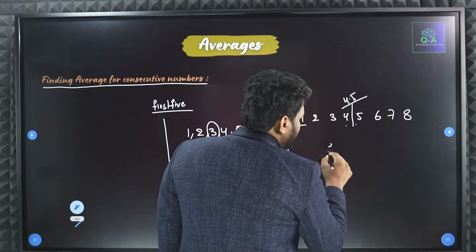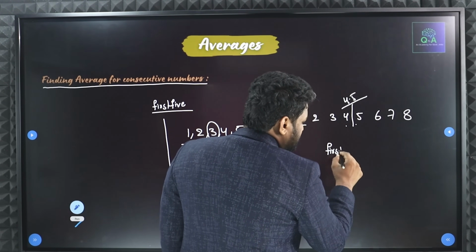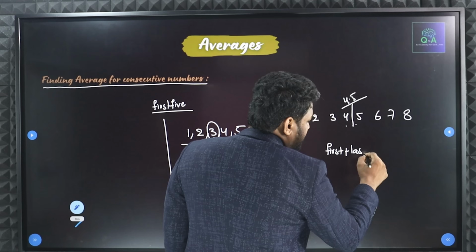Here if you add the first number plus the last number. What is my first number here?